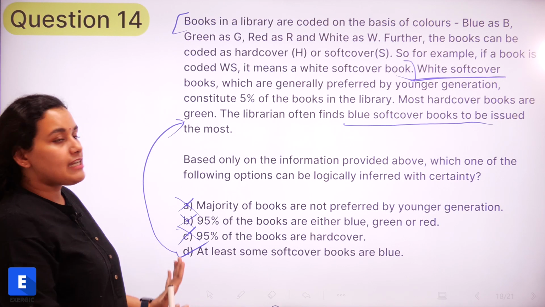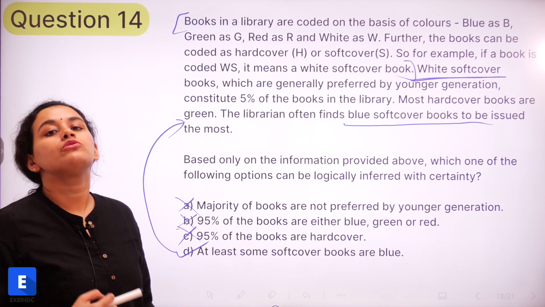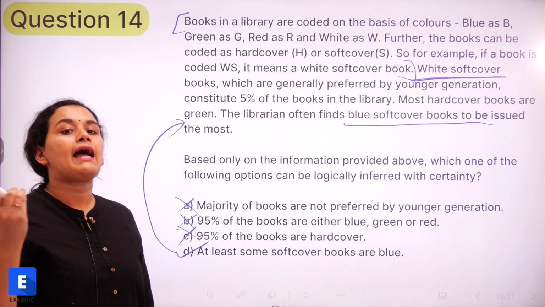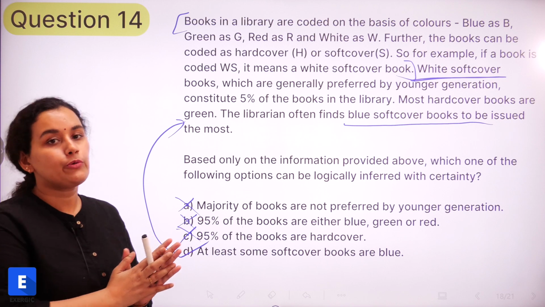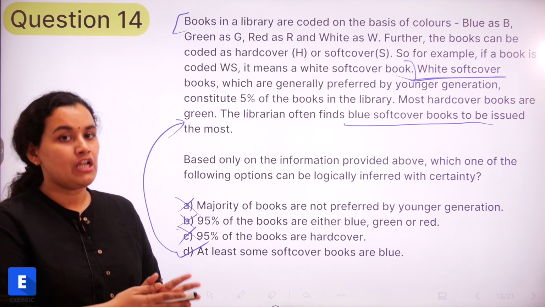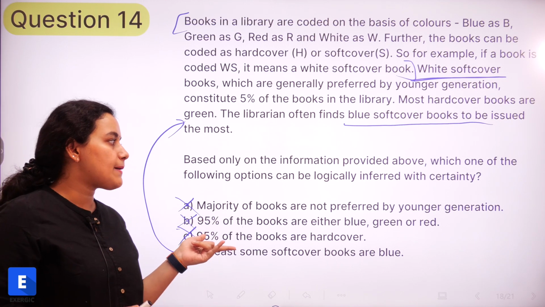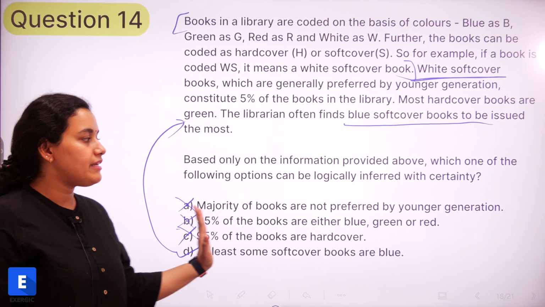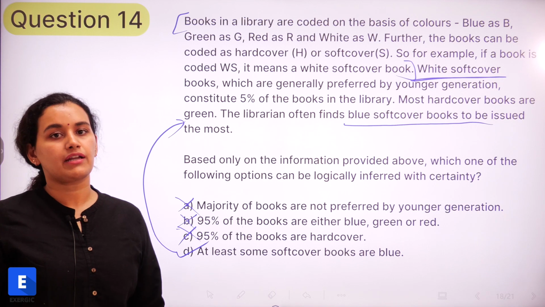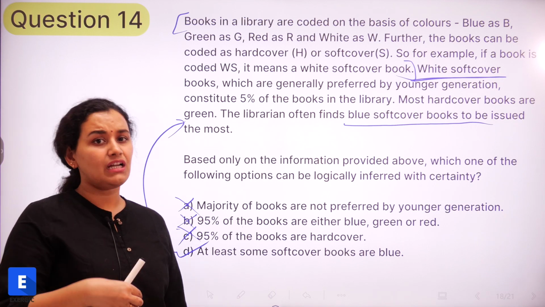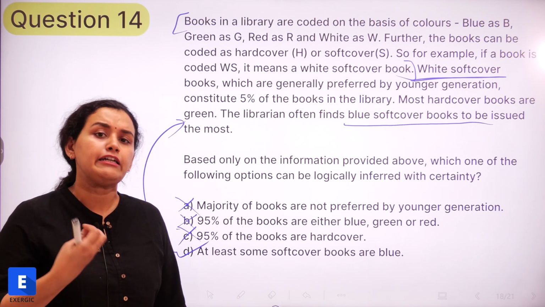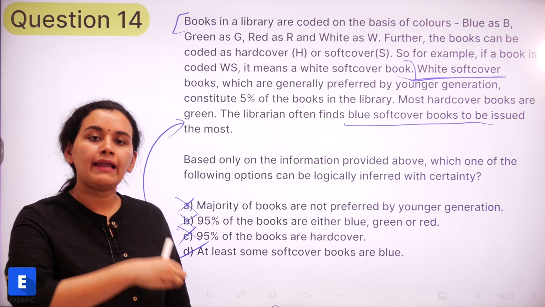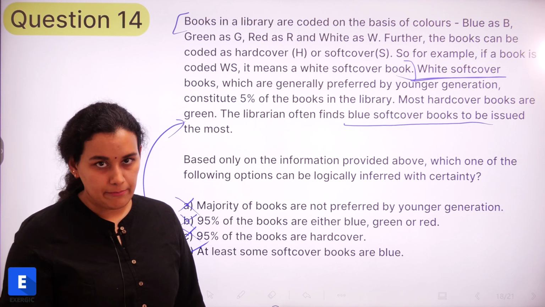Clear? So these type of questions look challenging, but if you have the time and the patience to read through the information that has been given and go through the options that have been given, then you will be able to solve the question. The most ideal approach for solving these type of questions is eliminating the options that have been given. So if you eliminate the options one by one, you will eventually arrive at the right answer. Again, this is the type of question, if you feel very intimidating in the examination, then you can mark it for review and come back to it later if you have the time, right?